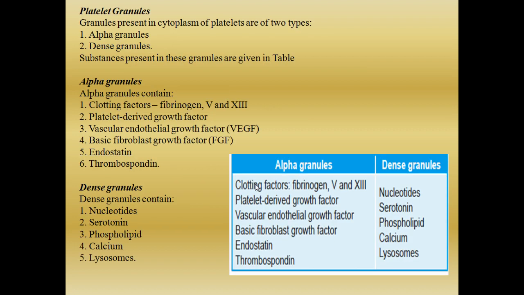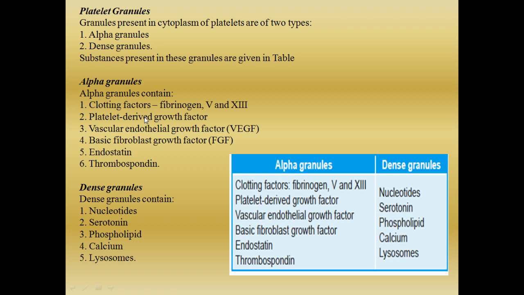Now, what are the granules? You have seen two types of granules inside the cytoplasm. They are the alpha granules and the dense granules. As you can see from the table, there are so many factors present in the alpha granules. They are the clotting factors, fibrinogen, clotting factor 5, and clotting factor 13. Out of the 13 clotting factors, these three important factors are present in the alpha granules. Apart from that, it has PDGF, platelet derived growth factor.